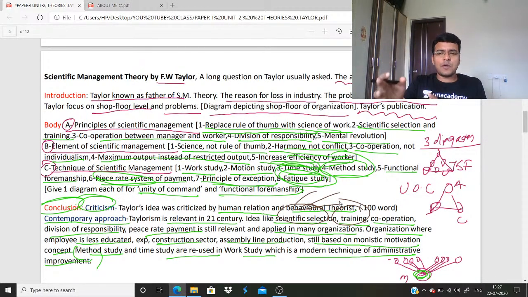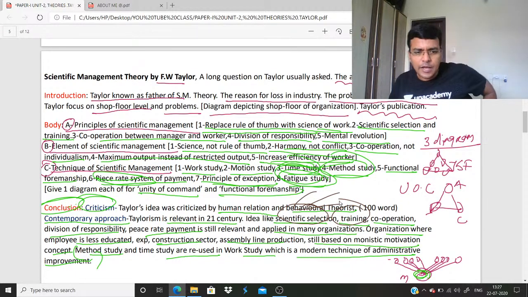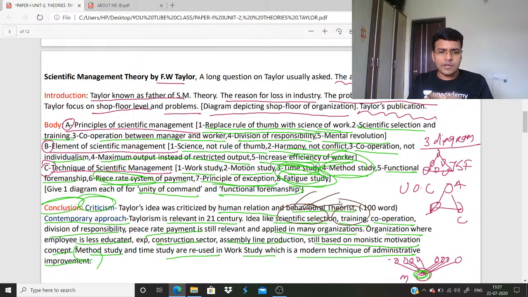That is criticized by human relation and behavioral theorists, but it is justified. So when you conclude your answer, you give a current example. Recently in Maruti Udyog, Air India or the bank strike, they demanded wage. So his idea of monistic motivation is relevant today. This way you write your answer.